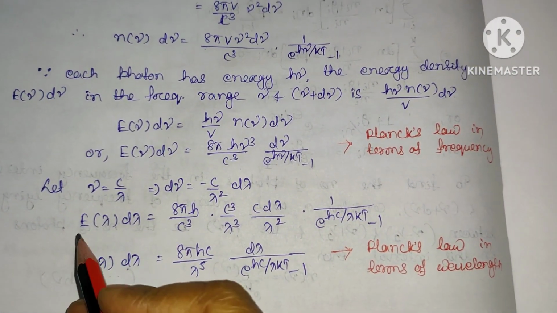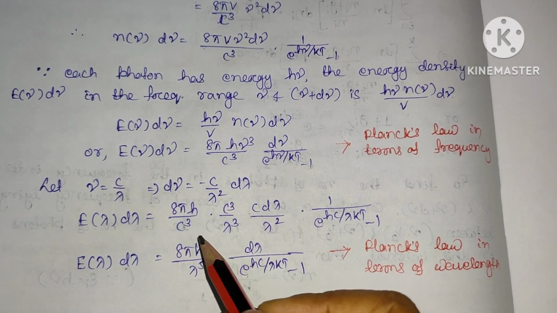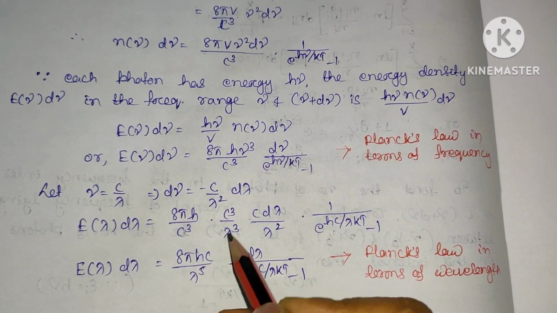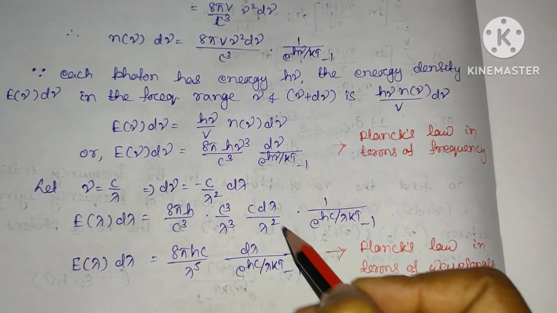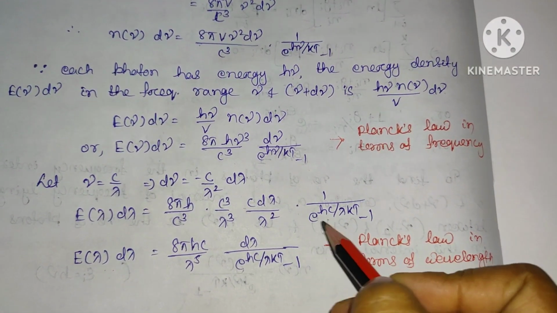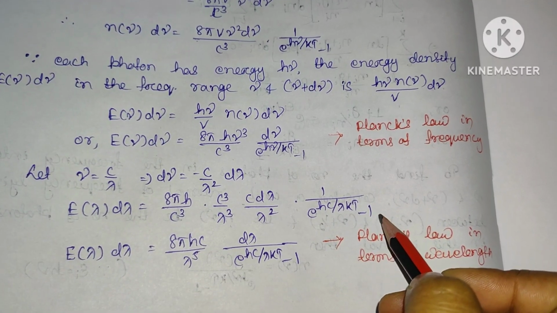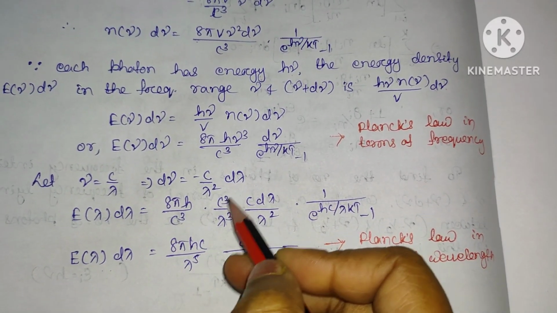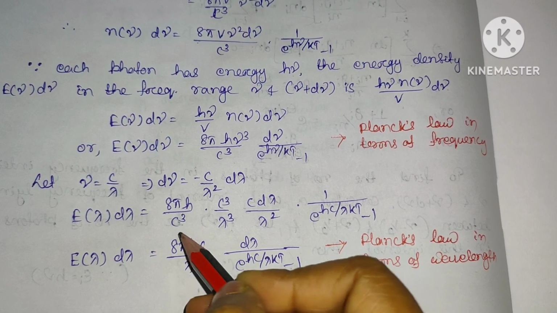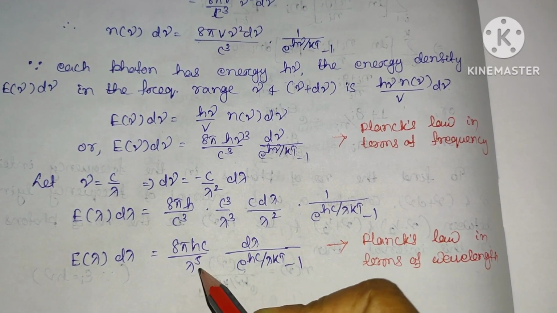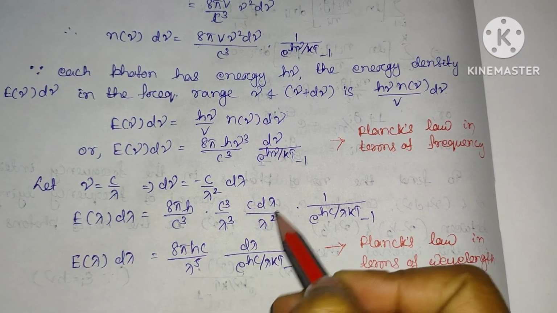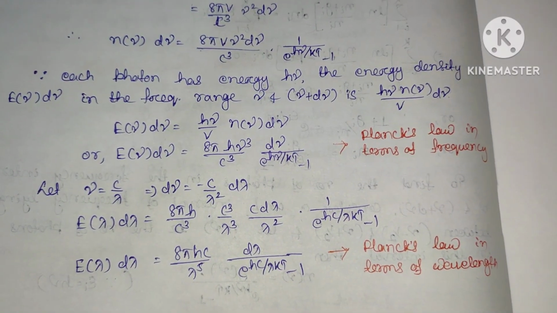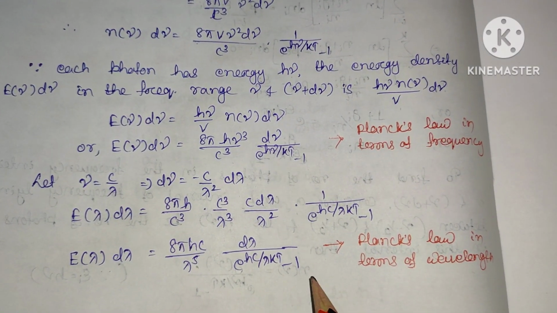So E of lambda d lambda will be equal to 8 pi h by c cube into c cube by lambda cube, into c by lambda square d lambda, into 1 by exponential hc by lambda kT minus 1. By cancelling c cube, and lambda cube times lambda square becoming lambda power 5, we get 8 pi hc d lambda divided by lambda power 5 into exponential hc by lambda kT minus 1.